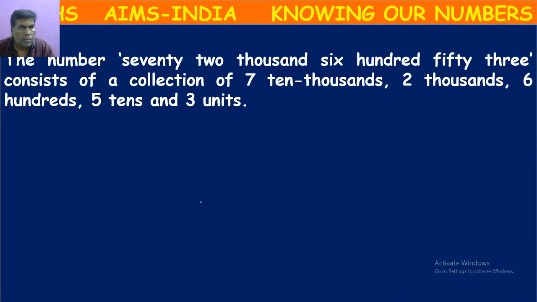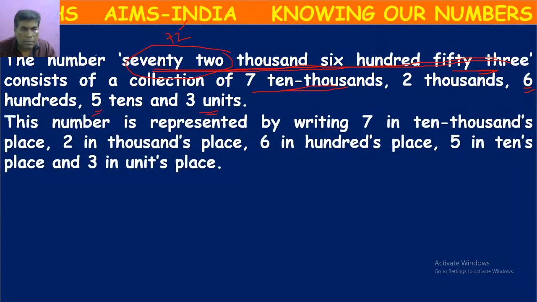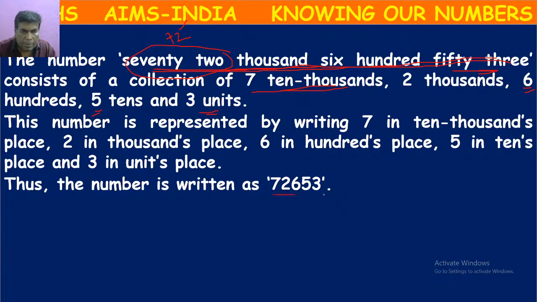Next, the number 72,653. This number consists of 72,000, which means 7 10,000s and 2 thousands, then 600, which is 6 hundreds, and 53, which means it is having 5 tens and 3 units. Wait a minute. This is the number.